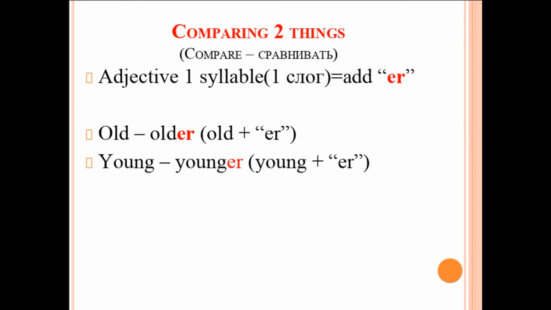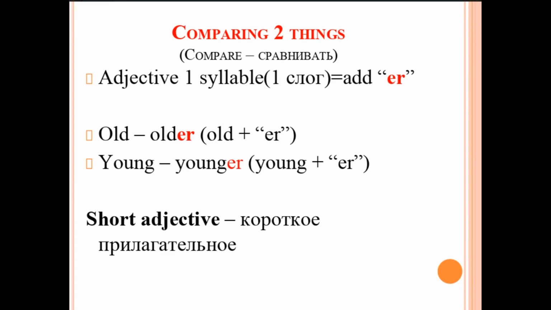So old, older, young, younger. When I'm comparing two things, if the adjective, in this case old and young, is one syllable, meaning it's a short adjective, we add er, like are.